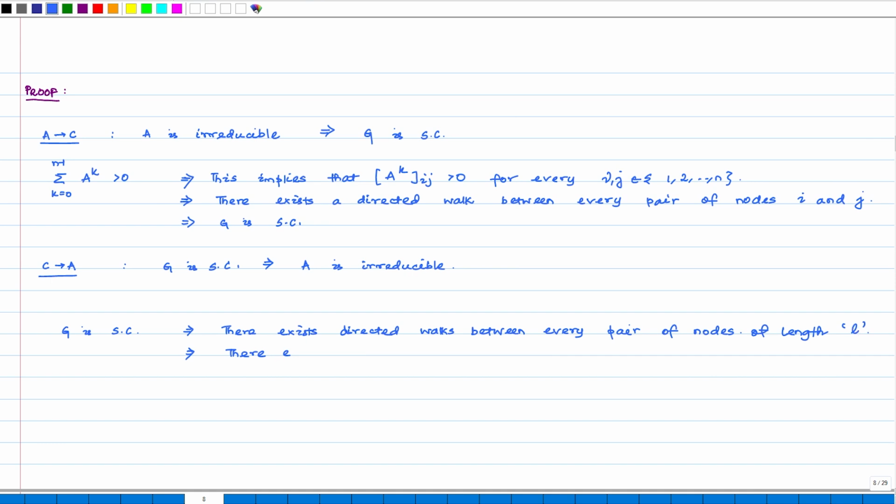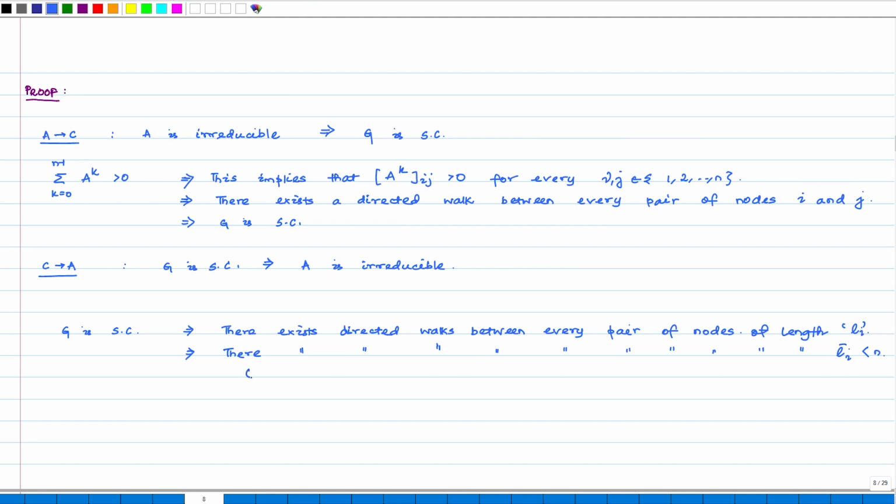This further implies that there exists directed walks between every pair of nodes of, let me call it L bar i, some length which is strictly less than n.